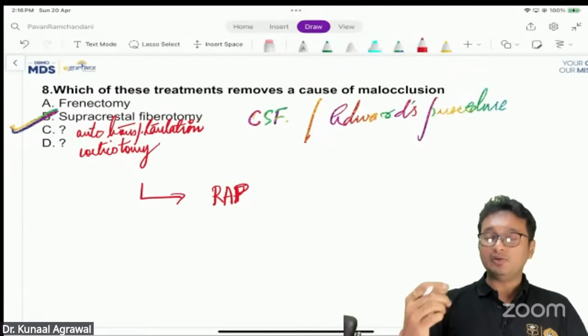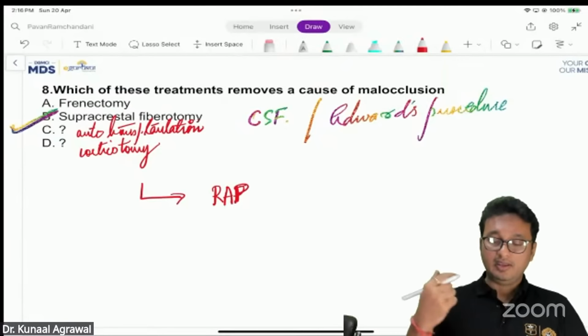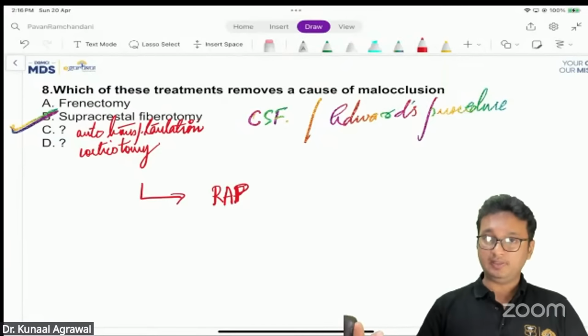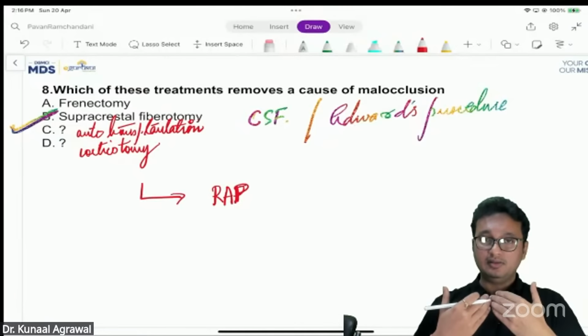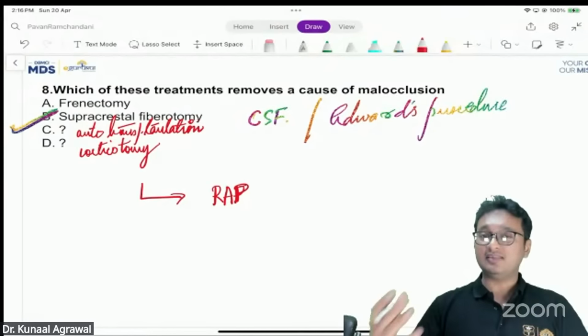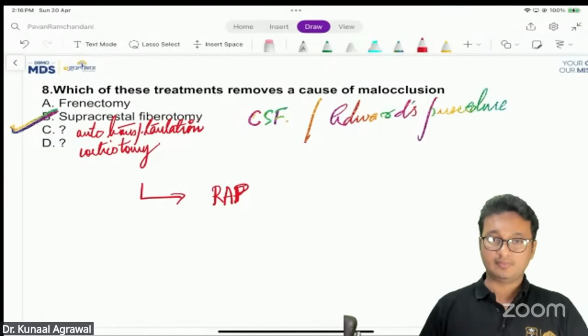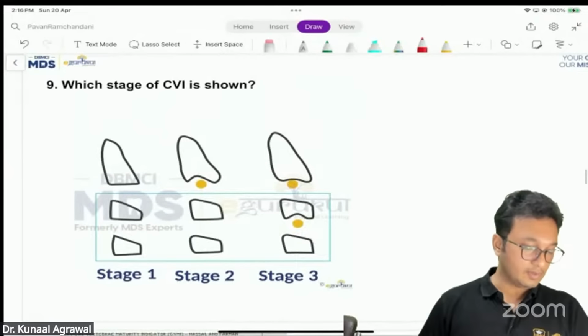That fibrous frenum is attached to the interdental bone between the two central incisors. If the frenectomy procedure is done properly, we are freeing the interdental area so that the teeth can be brought together and the diastema can be closed. So I think the better answer will be the supracrestal fibrotomy in this case. Okay.